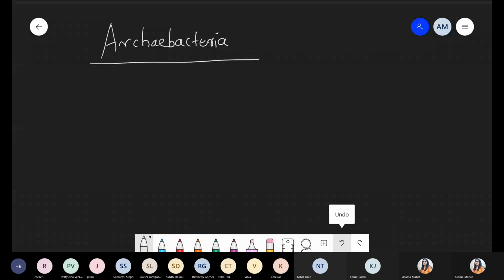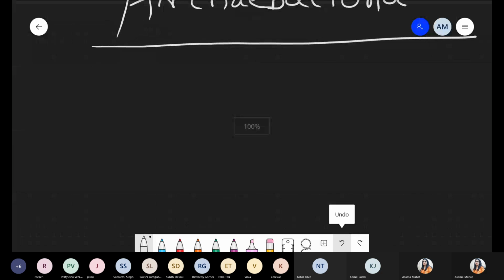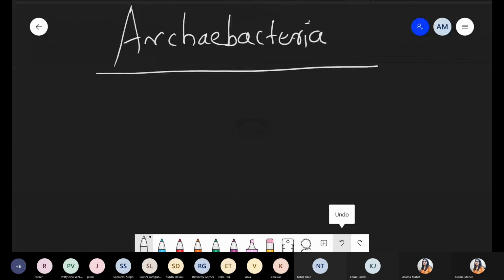So we are talking about the category Archaebacteria. Archaebacteria are basically the connecting link between the eubacteria and the eukaryotes. So it will be showing a connection, a connecting link between eubacteria and eukaryotes.